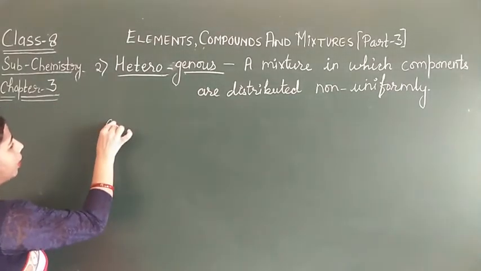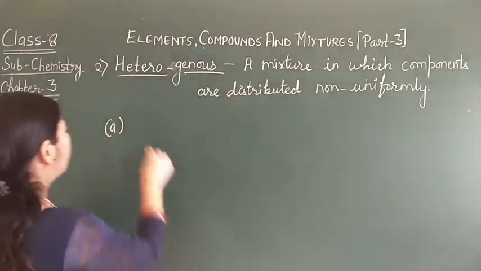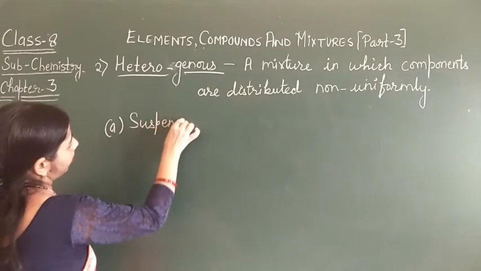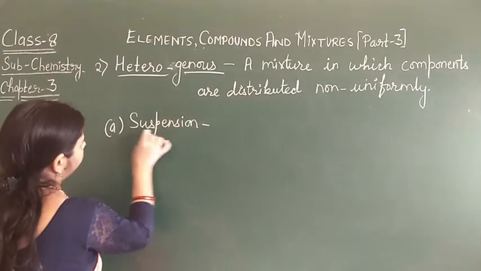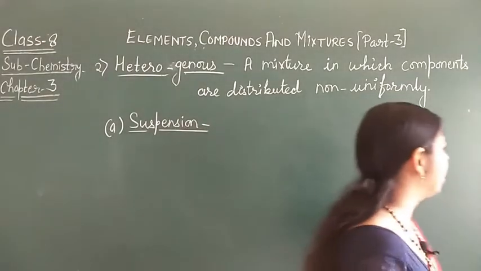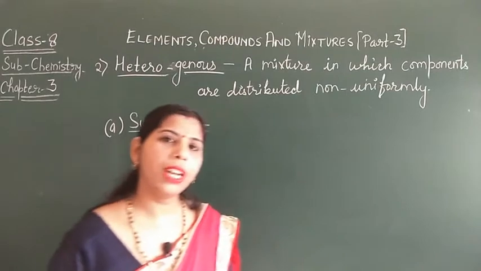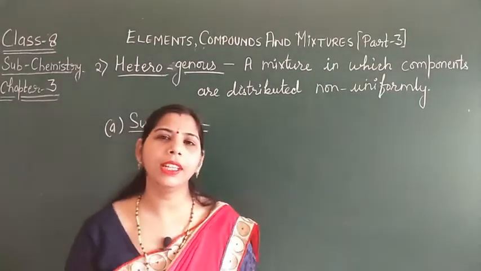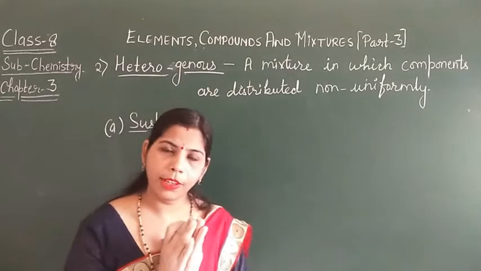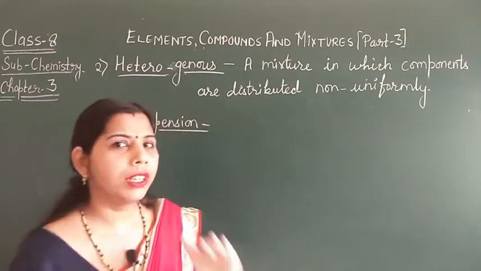This heterogeneous mixture is further divided into two. First is the suspension. A suspension is a mixture in which a component does not dissolve completely in another component. That means the two components which mix with each other do not completely dissolve in one another.